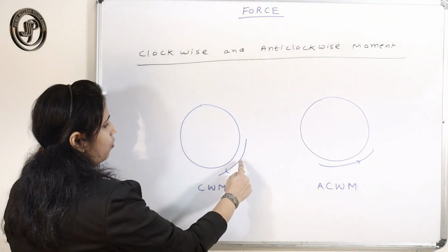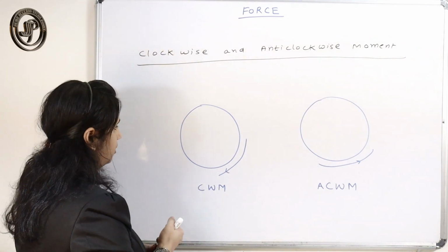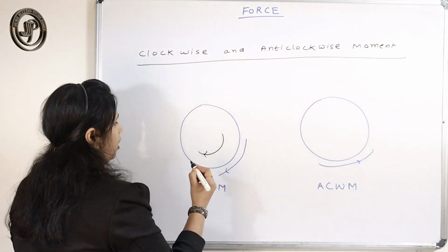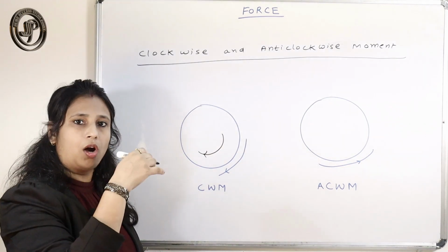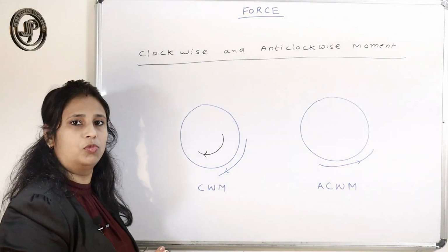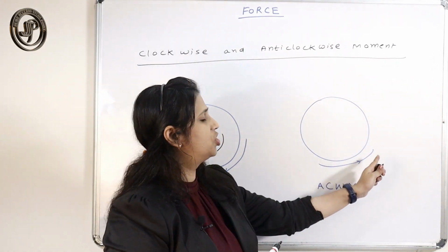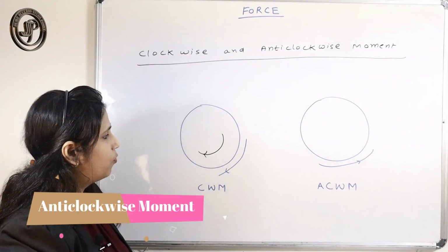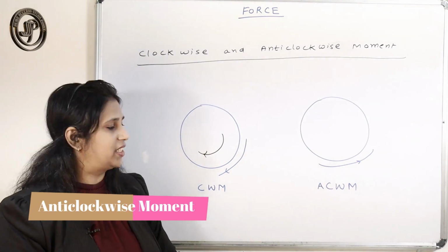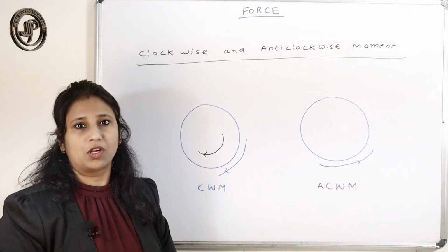Generally the clockwise movement is like this way. The way the hand of your clock moves is called clockwise movement, and anti-clockwise movement is just opposite to that.